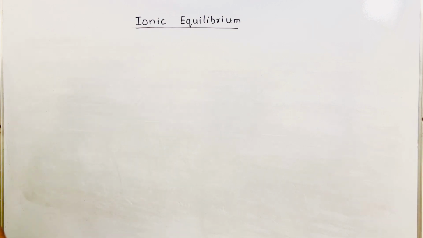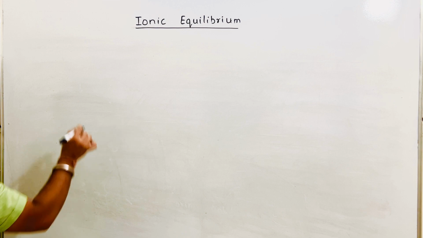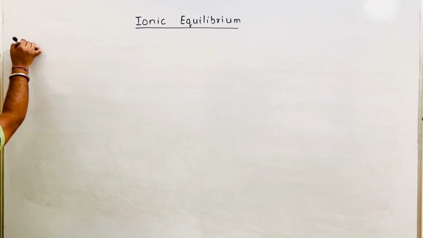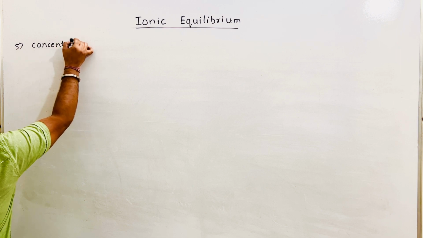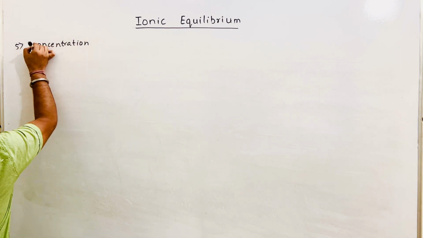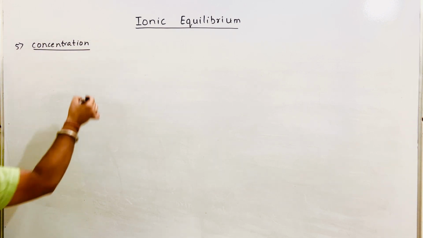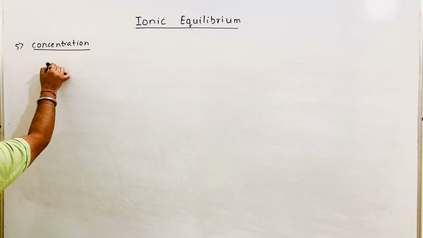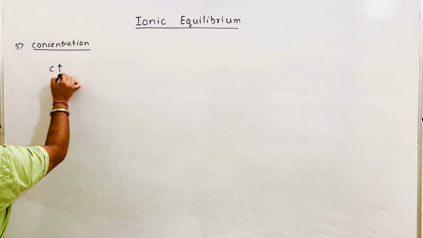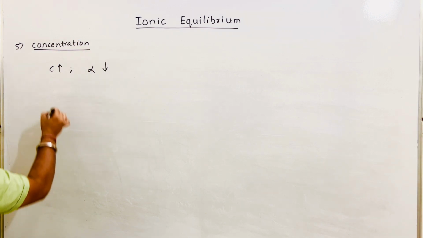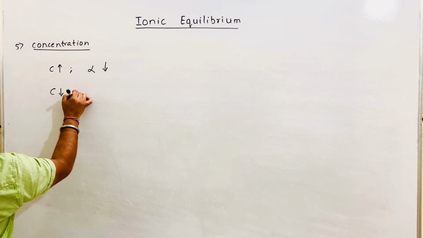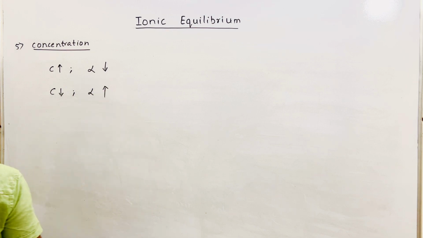The fifth factor is concentration. I have already explained this concentration effect, Ostwald's dilution law, already explained. When concentration increases, alpha, that is the degree of ionization, decreases; when concentration decreases, alpha increases.